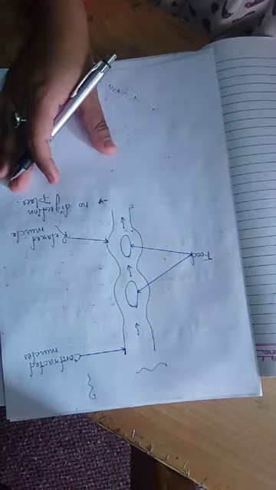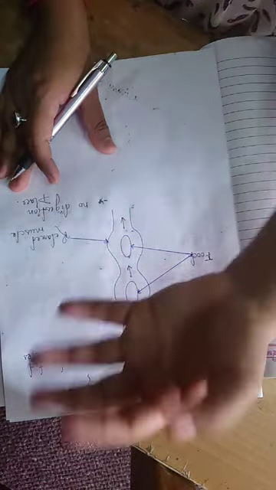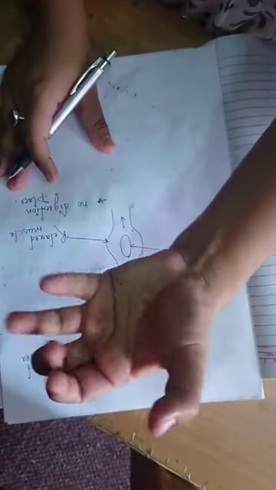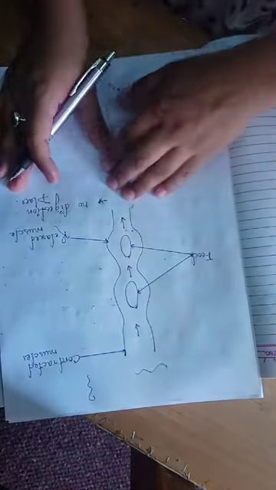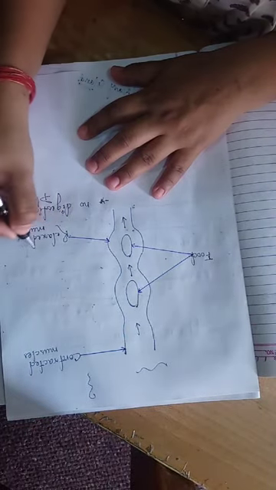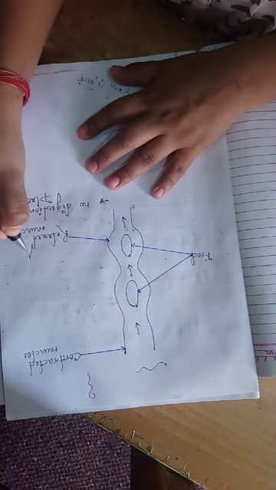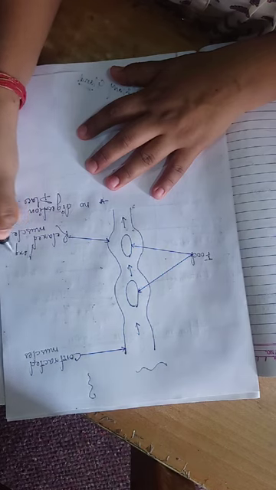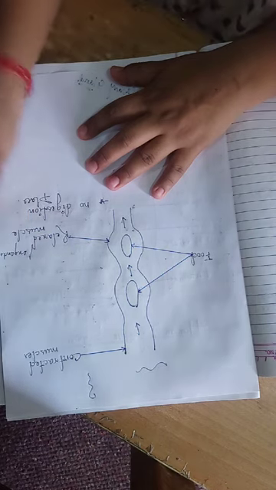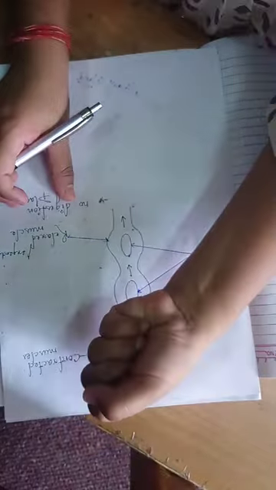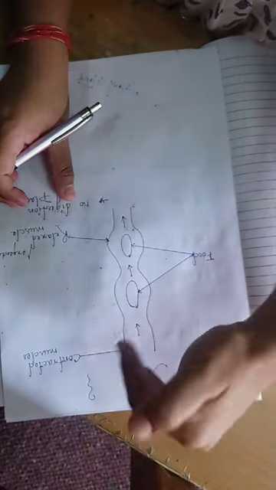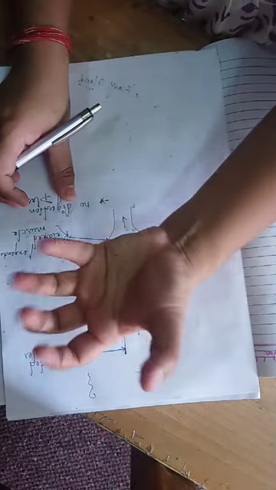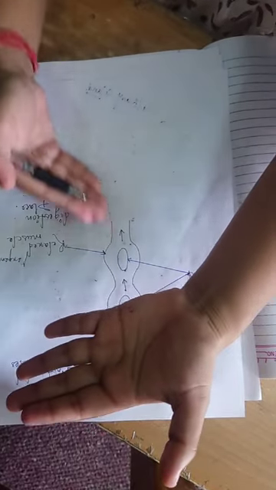Whenever the food comes in its way, it relaxes or expands. So it contracts and expands, and the food slides down easily.